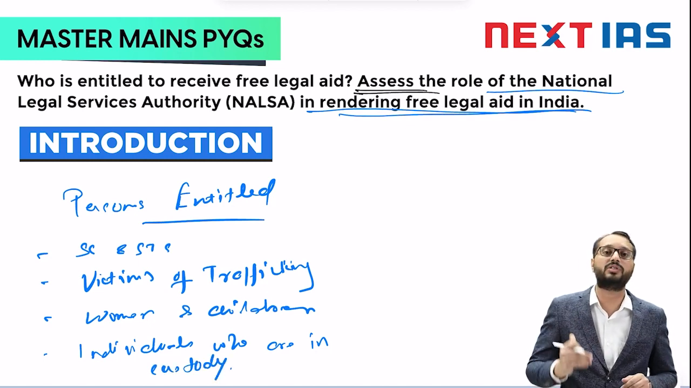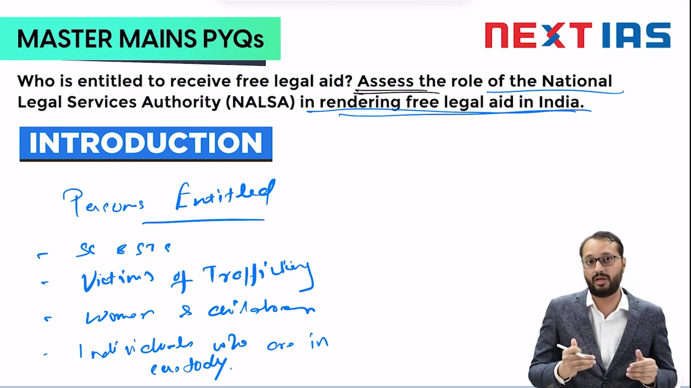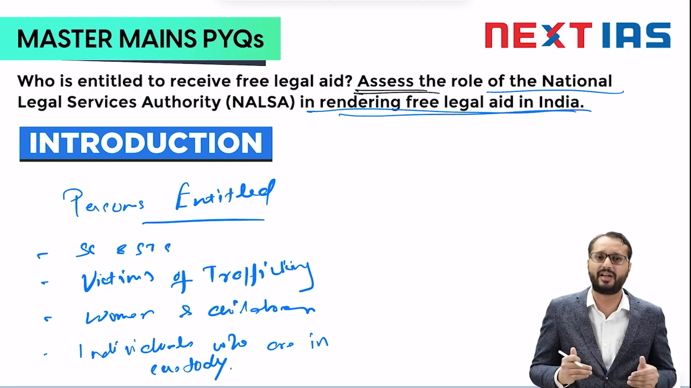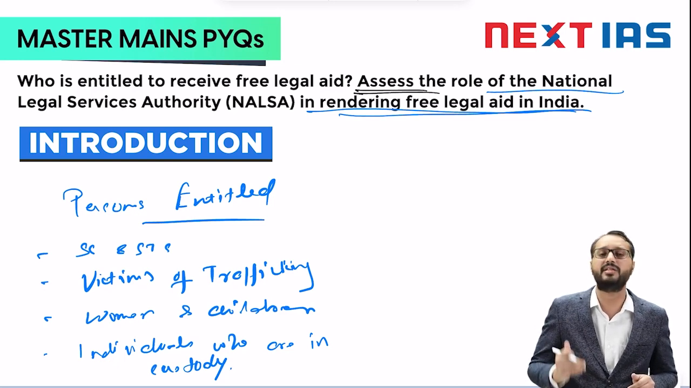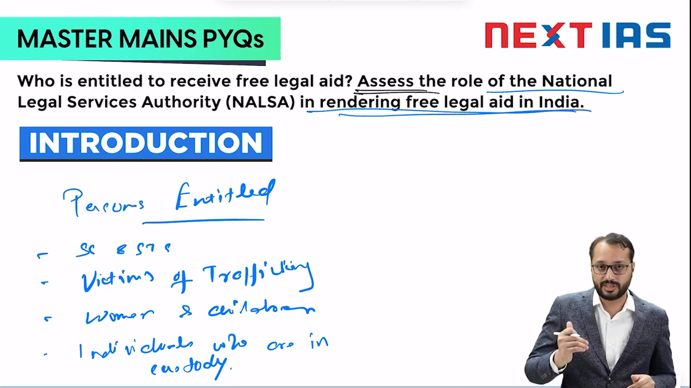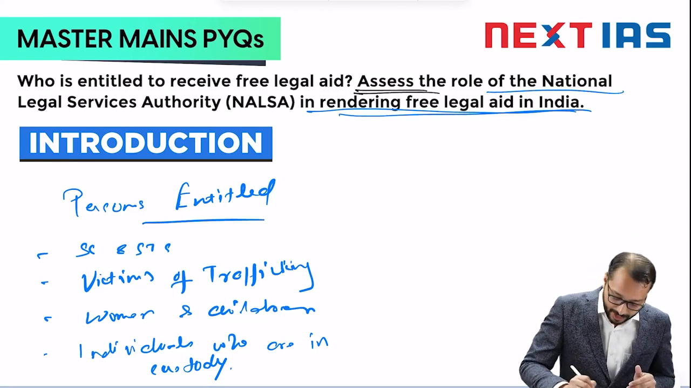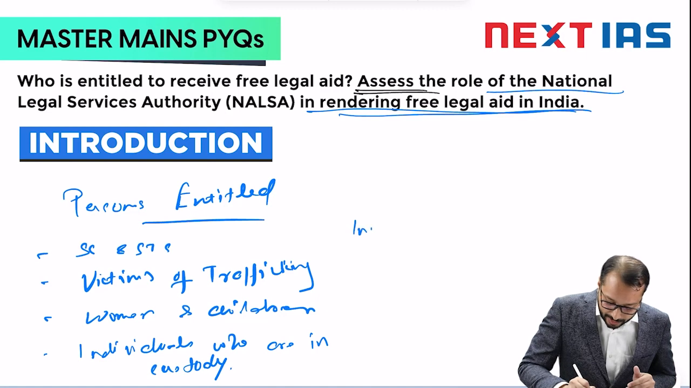So a person who is in custody, right, in a juvenile justice home or a psychiatric home, or in prison. So these kinds of people. And also there is an income eligibility.